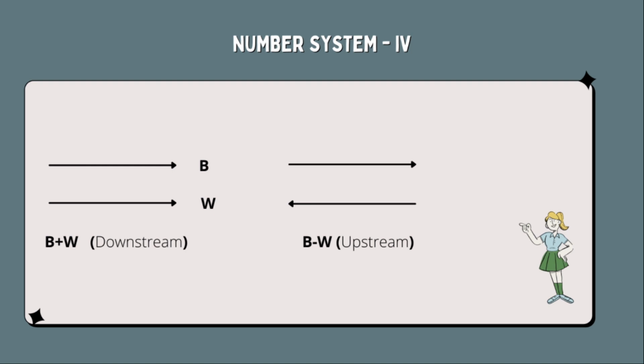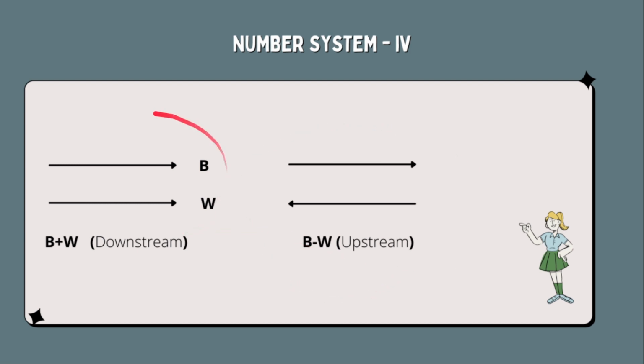Okay, this b is the speed of the boat or person or swimmer, and w is the speed of the water stream. Now when both are in the same direction, the speed is b plus w, and we call it downstream. Similarly, when the person or the boat or the swimmer is moving in one direction while the stream is in the opposite direction, we call it upstream, and the effective speed is b minus w.